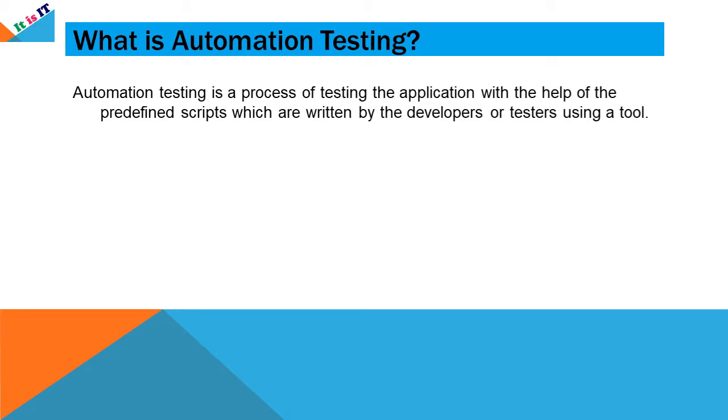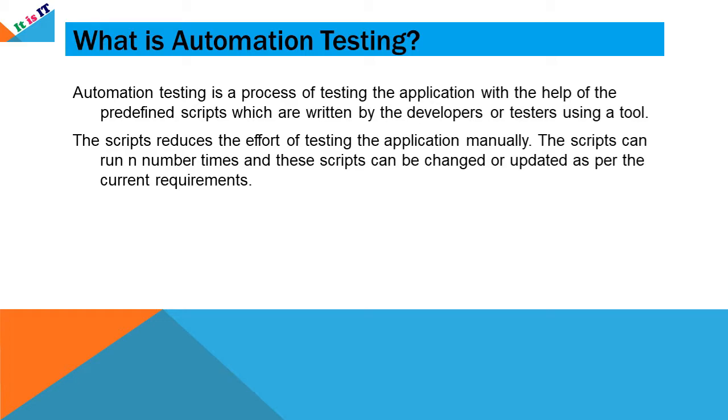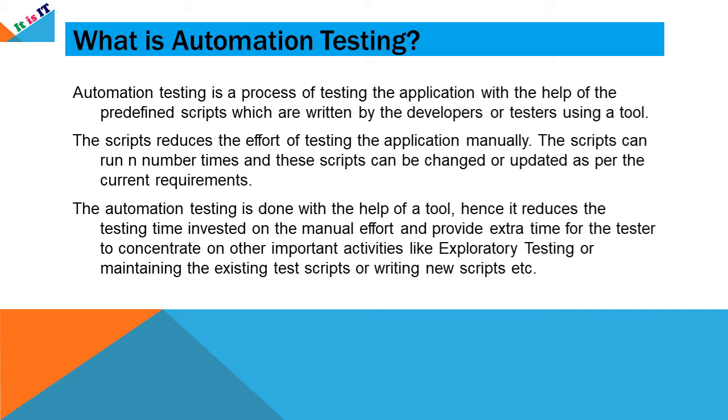Automation testing is a process of testing the application with the help of predefined scripts which are written by developers or testers using a tool. The scripts reduce the effort of testing the application manually. The script can run n number of times, and these scripts can be changed or updated as per the current requirements. Automation testing is done with the help of a tool, hence it reduces the testing time invested in manual effort and provides extra time for the tester to concentrate on other important activities like exploratory testing, maintaining the existing test scripts, or writing new scripts, etc.